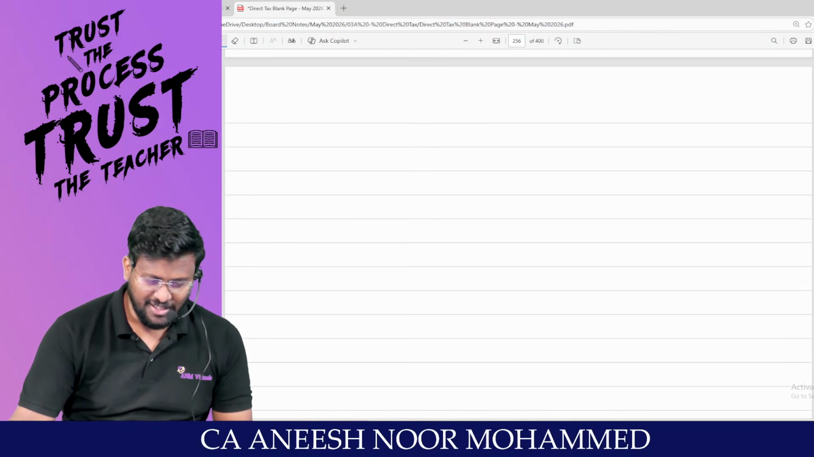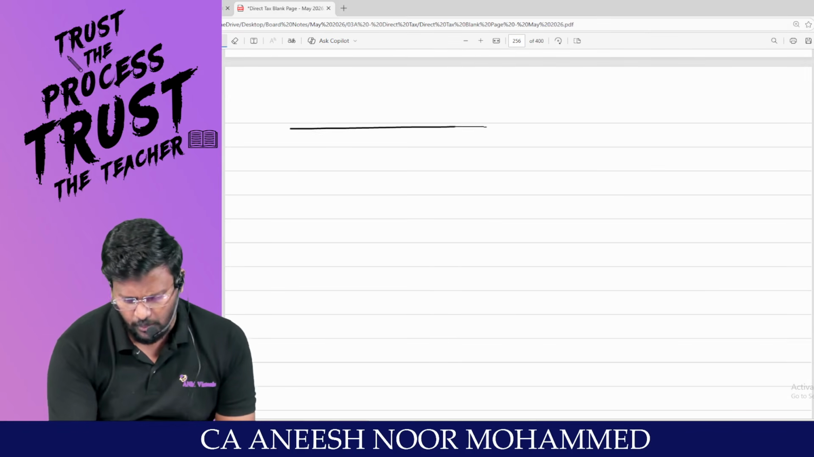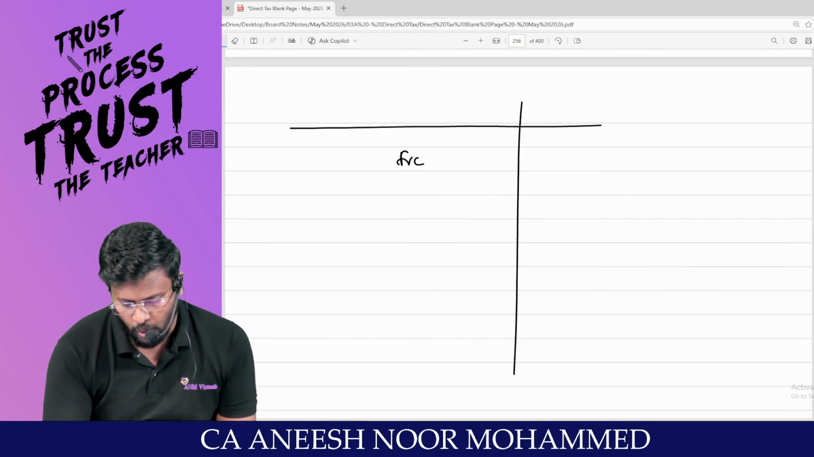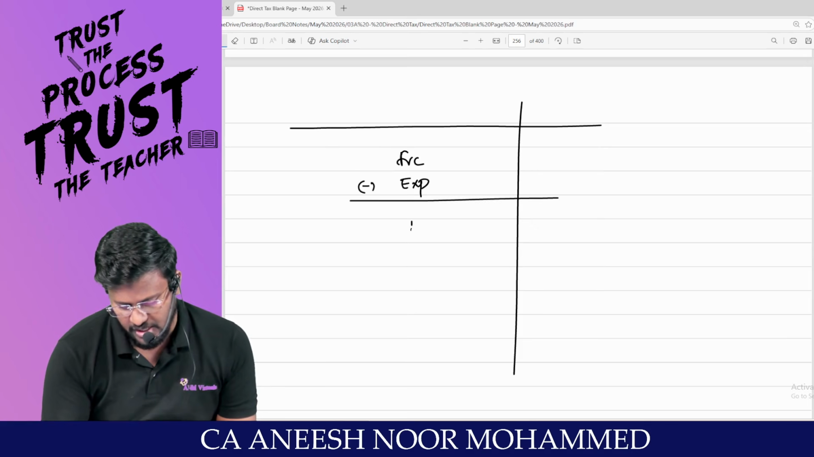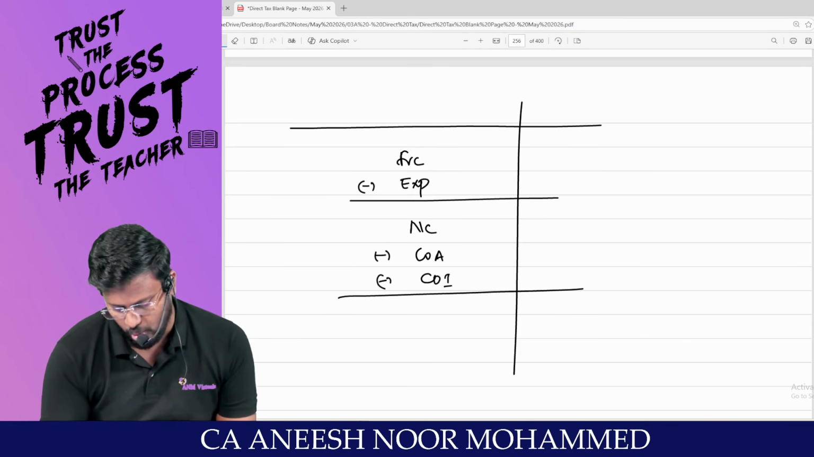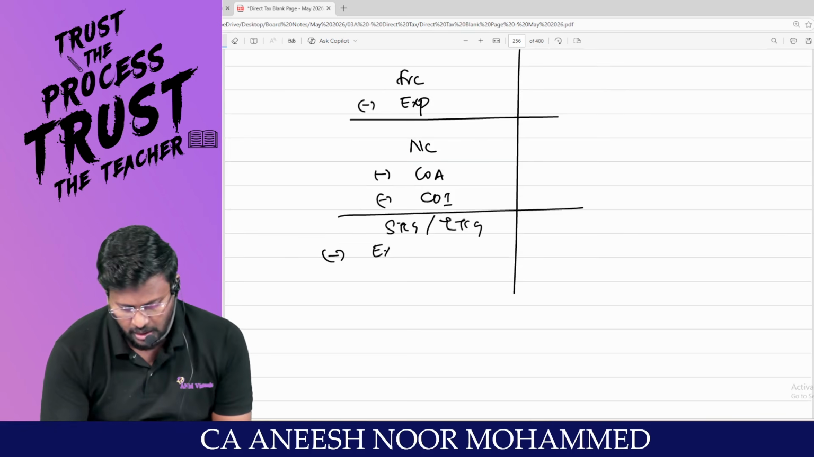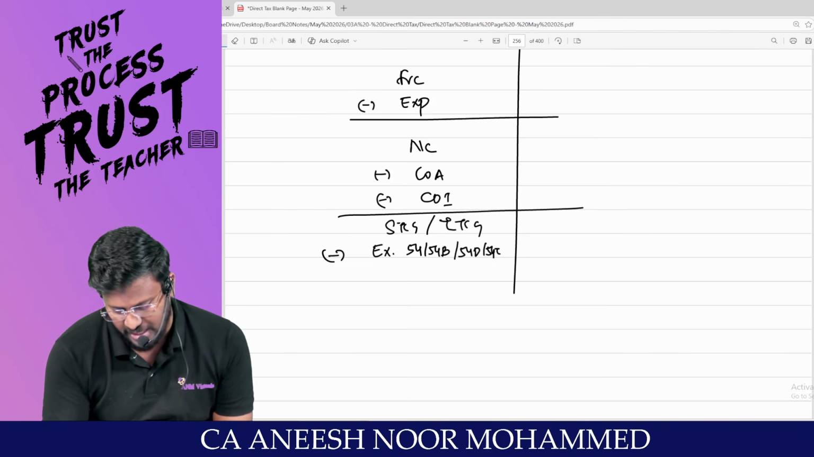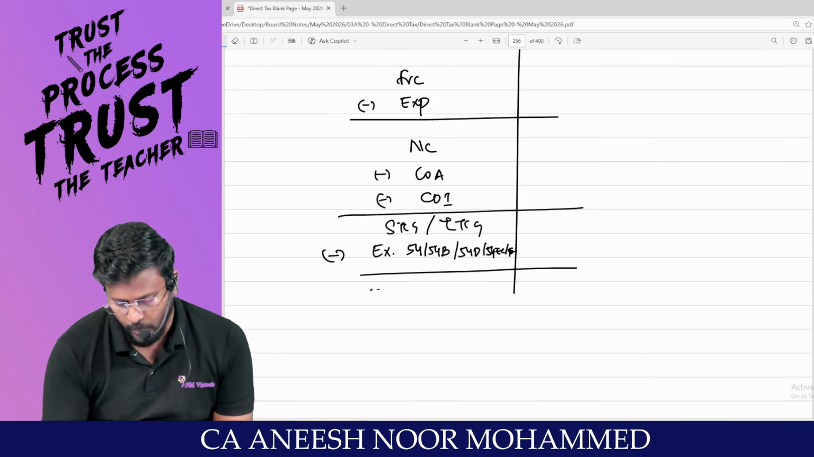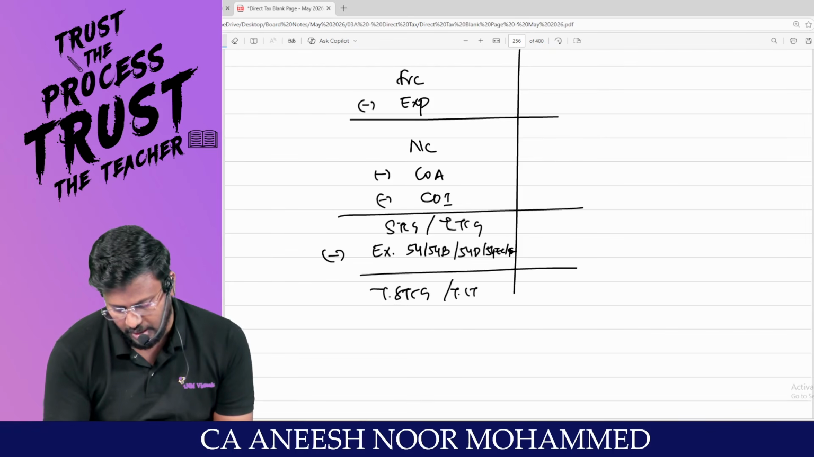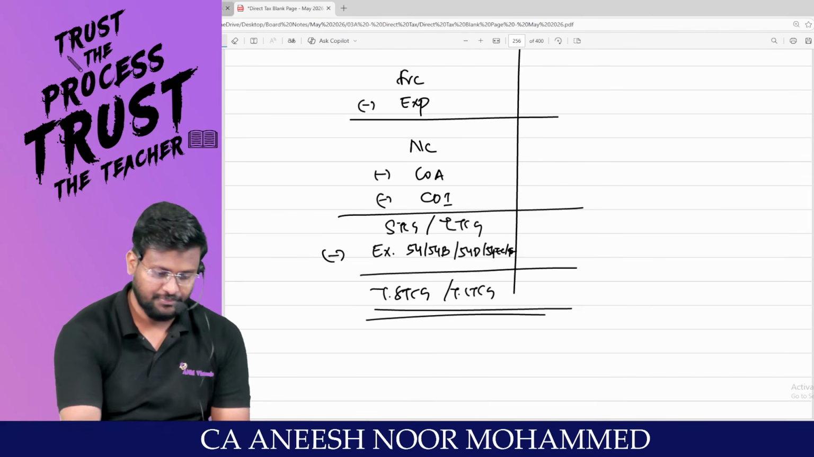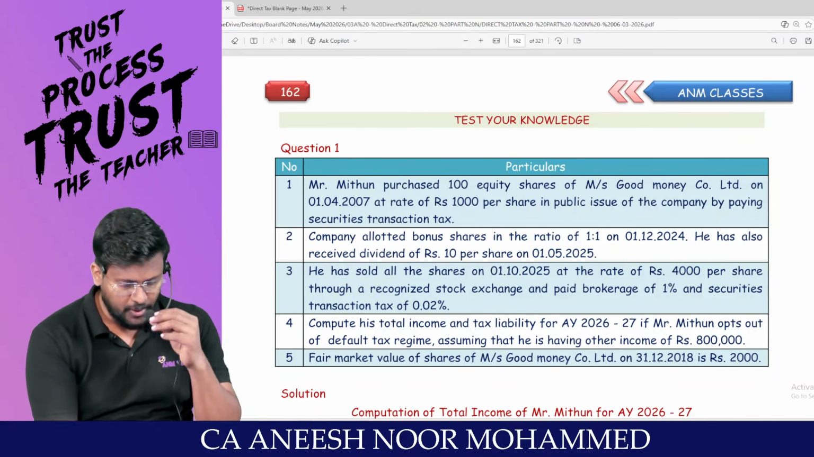So we are doing the chapter capital gains. My dear lovable students, this is what we have understood in chapter capital gain. Full value of consideration, less expenses for transfer, net consideration, less cost of acquisition and cost of improvement. We will be getting short-term capital gain or long-term capital gain. From that short-term capital gain or long-term capital gain, we have to reduce the exemption under section 54, 54B, 54D, 54EC and 54F. You will be getting taxable short-term capital gain and taxable long-term capital gain. Able to appreciate? We have done the chapter, my dear lovable students. We are going to do questions.